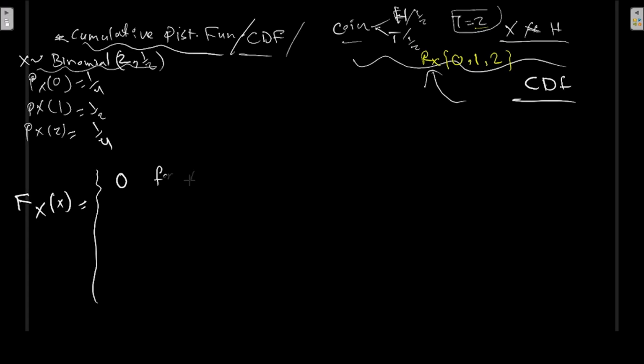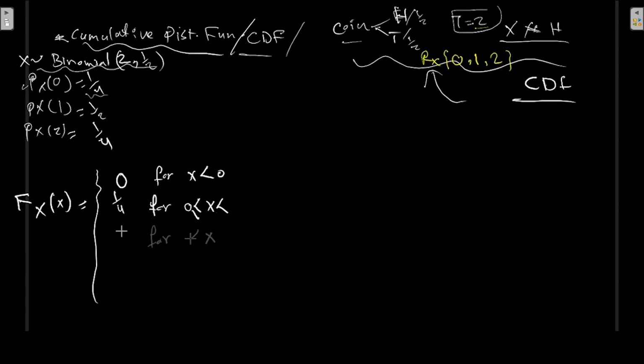It is 0 for any x less than 0. So we can see from the very beginning there is nothing in the range that indicates I could have a value of x less than 0. We've got 1/4 for x between the following values: larger than or equal to 0 but less than 1. That includes this but doesn't include this.